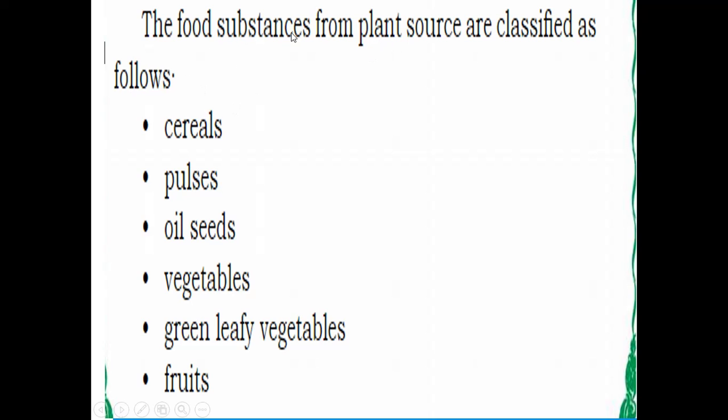The food substances from plant sources are classified as cereals, pulses, oil seeds, vegetables, green leafy vegetables, fruits.